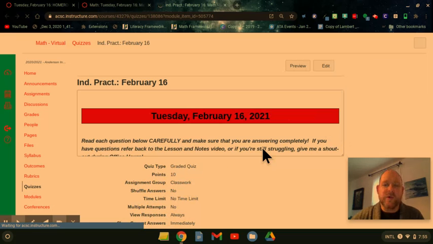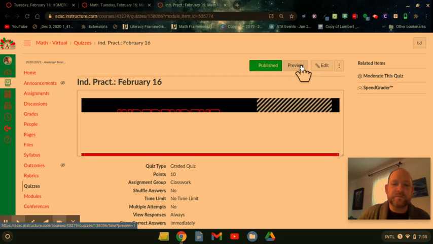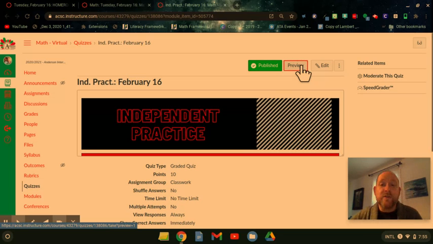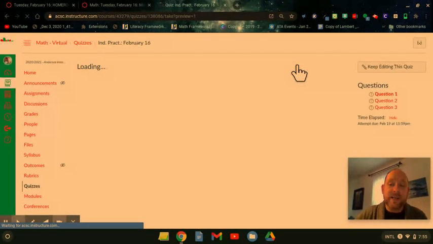And the independent practice today for math will look a lot like a good old Canvas quiz. So it is a Canvas quiz. I'll hit the preview button here so you can see it. But it is pretty straightforward. So today, for your independent practice, what you're going to have when you look at it, it's going to look like basically a function table, which is, you're going to learn today, a fancy name.